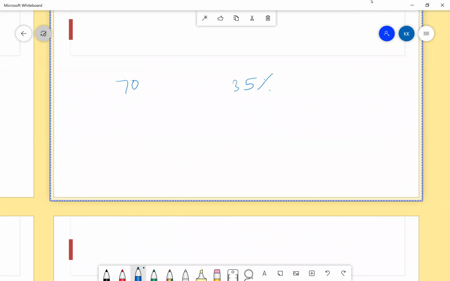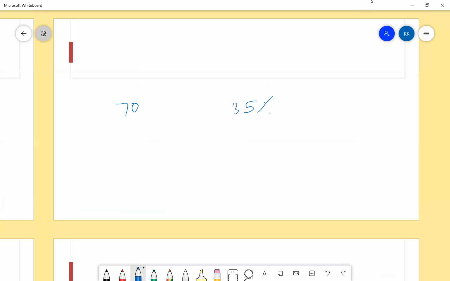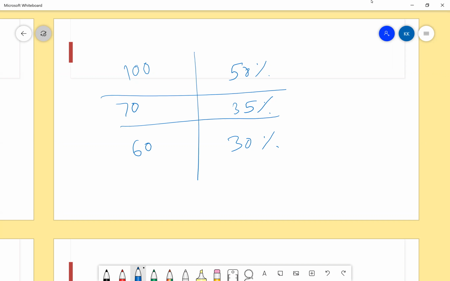Now there comes a person who has got 50% marks. So that means 100. How much marks will he get? 100. Okay. And a 30% person, how much marks will he get? 60. Okay, perfect. Now this is the scenario given to you and you do not know this part. Now what is given is a 50% person scores some marks, a 30% person scores some marks. Now how much is this gap?